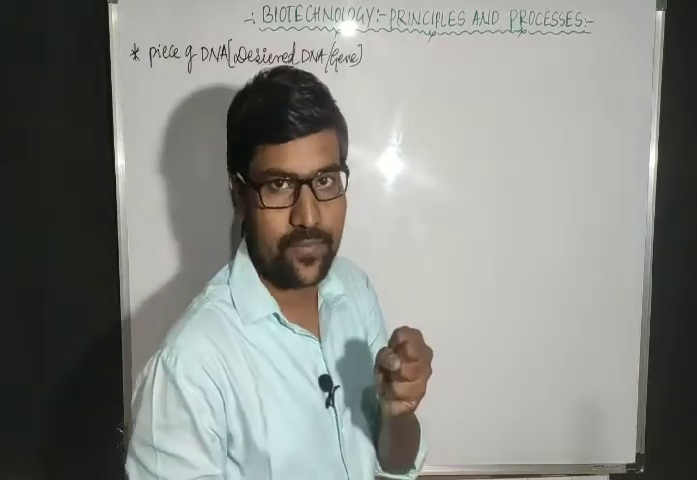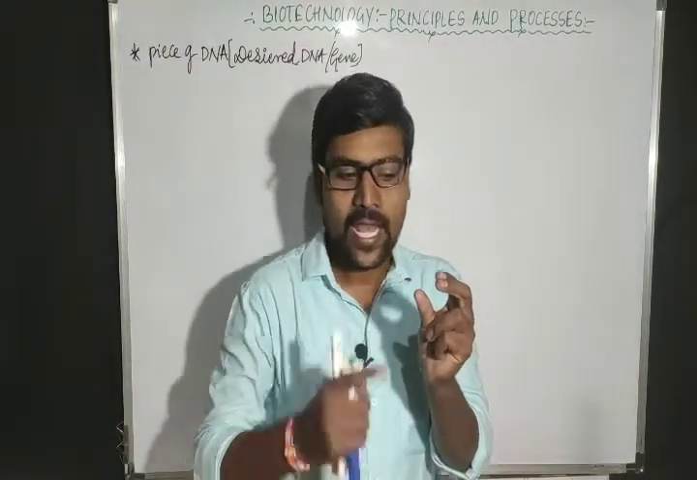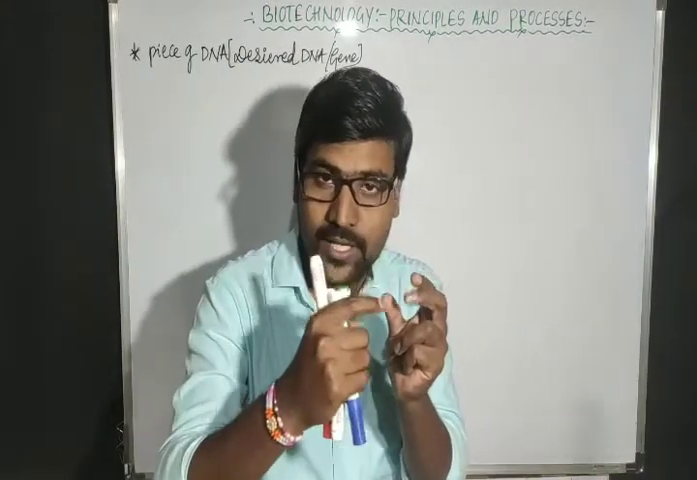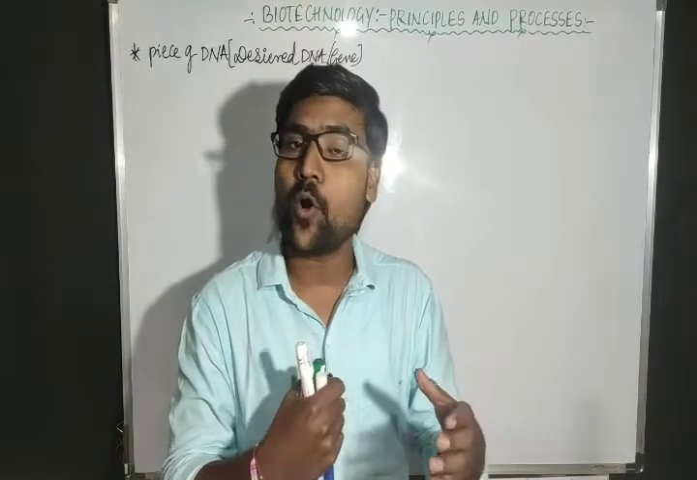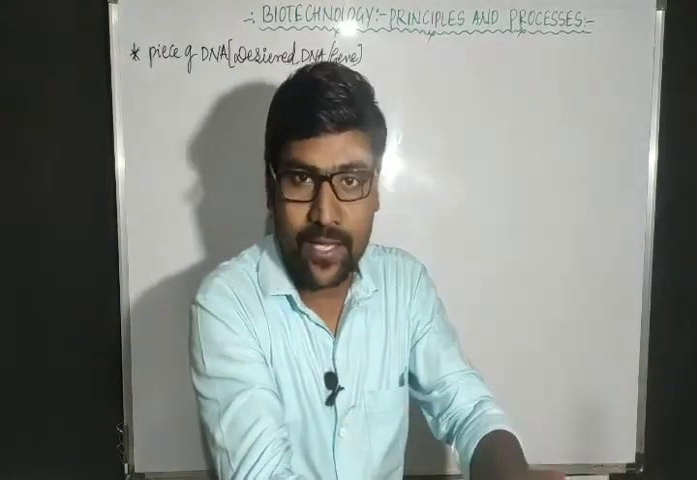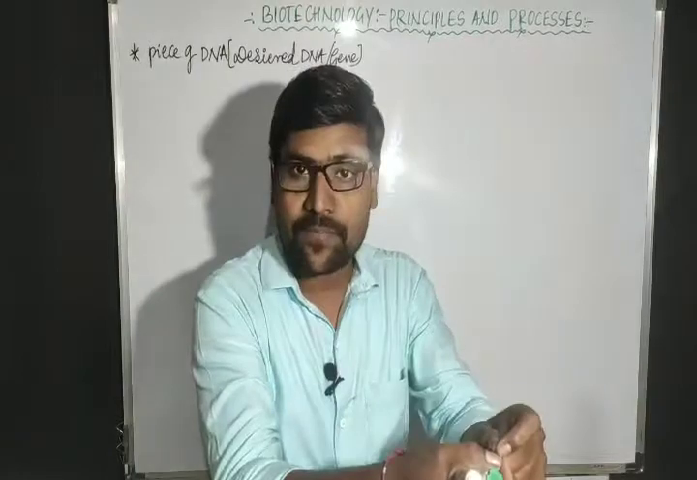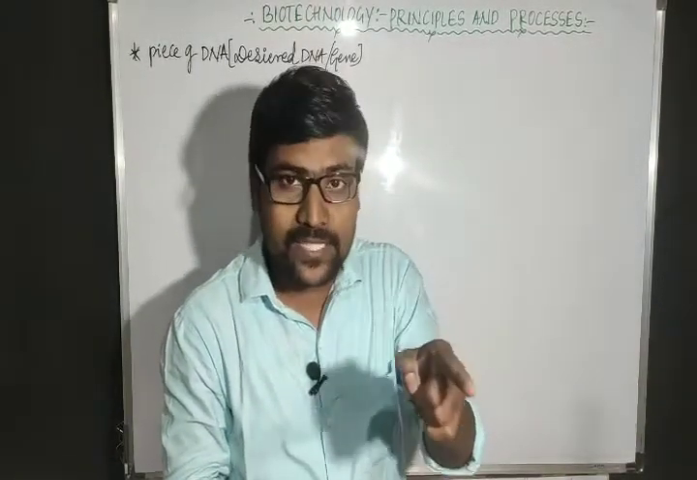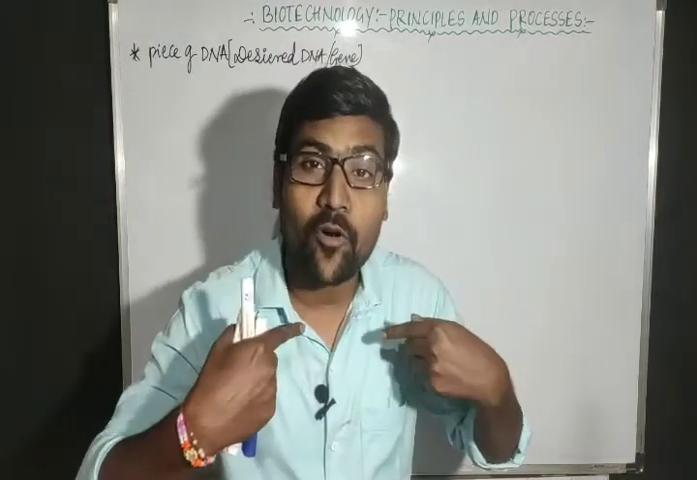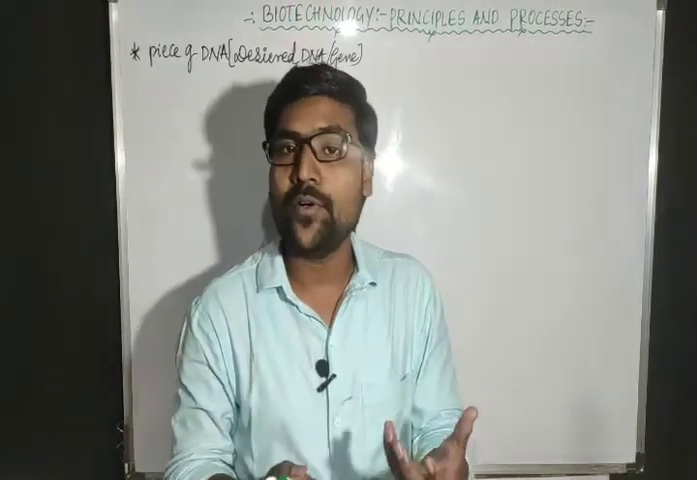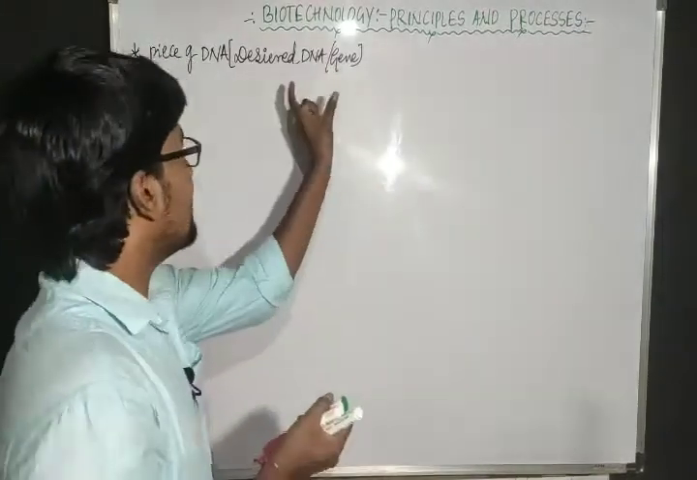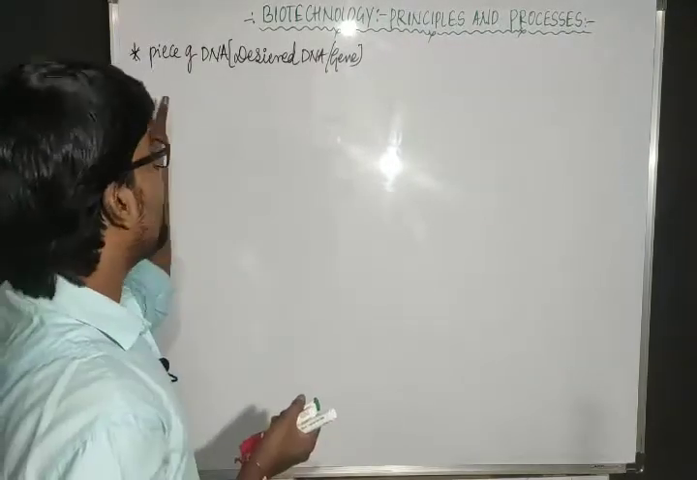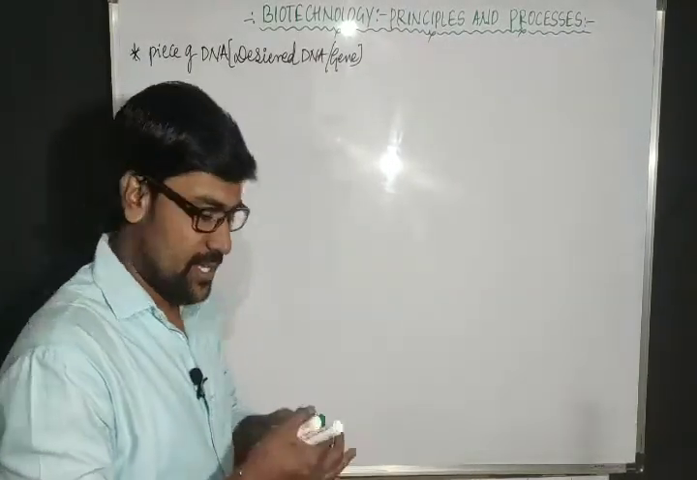I have taken one gene, and this gene is very important for me. Why? Because that gene is producing one chemical, one enzyme, or one hormone, whatever the product might be, and that substance produced from the gene is important for me. Now what will I do? I will take that gene, the desired DNA or piece of the DNA.